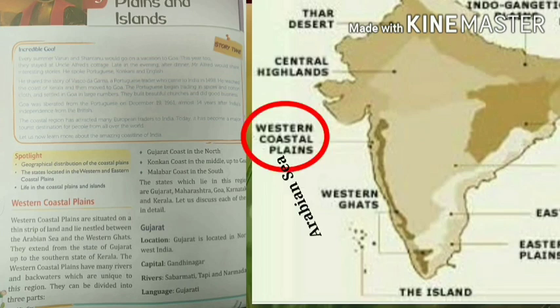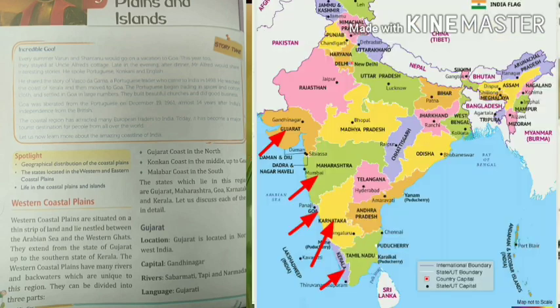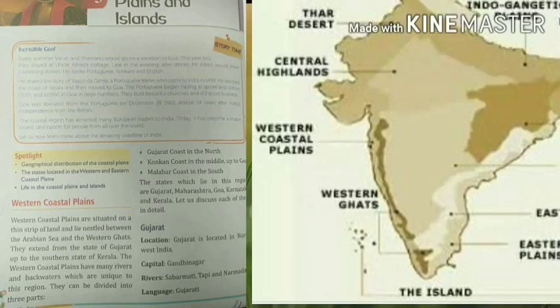Western coastal plain. Western coastal plains are situated on a thin strip of land and lie nestled between the Arabian Sea and the Western Ghat. They extend from the state of Gujarat up to the southern state of Kerala. The western coastal plains have many rivers and backwaters which are unique to this region, means which are rare and found in this region.